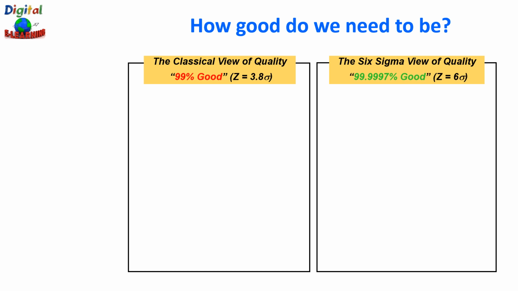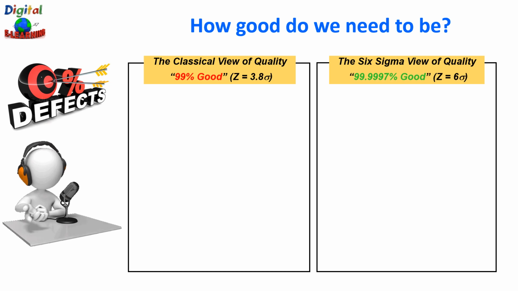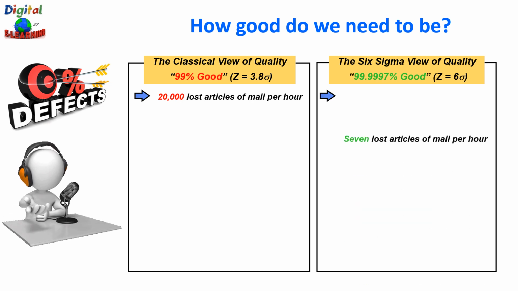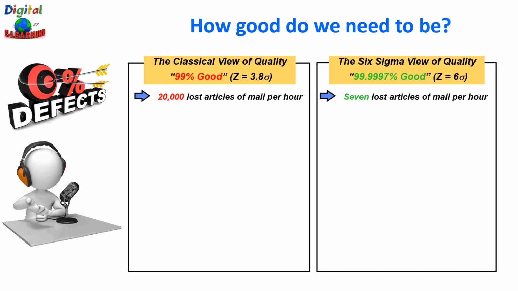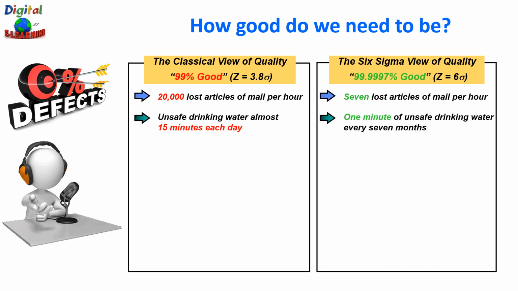So when we talk about Six Sigma, how good do we need to be when we talk about 0% defects? There's a classical view of quality which says around 99% good, and then the Six Sigma view of quality which says 99.9997% good. Let us take a few examples here. The classical view of quality says 20,000 lost articles of mail per hour, and Six Sigma views it as 7 lost articles of mail per hour. Then we have unsafe drinking water for almost 15 minutes per day, and Six Sigma says 1 minute of unsafe drinking water every 7 months.